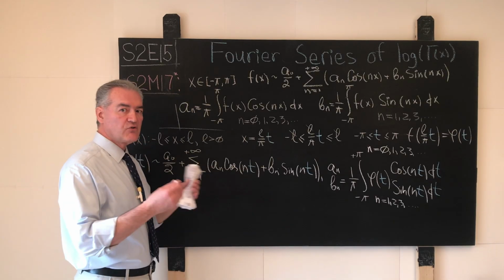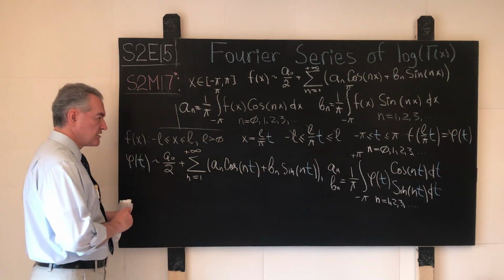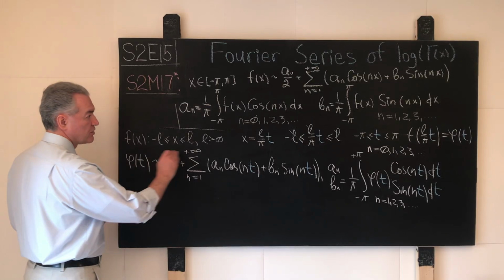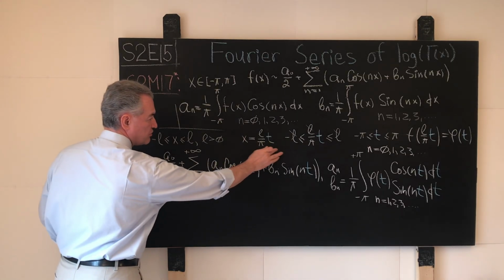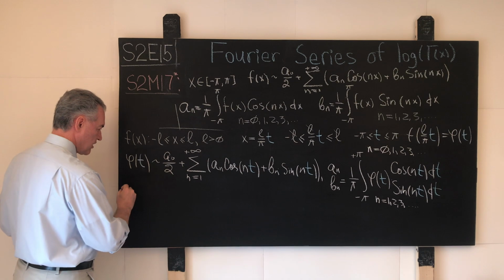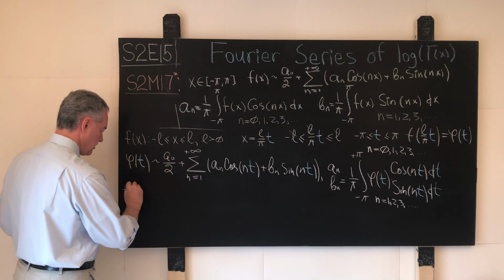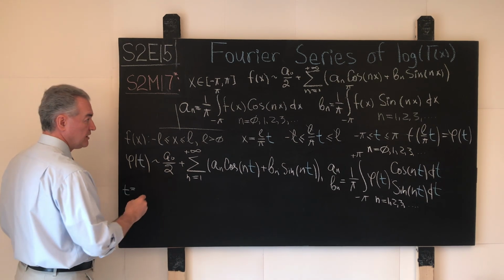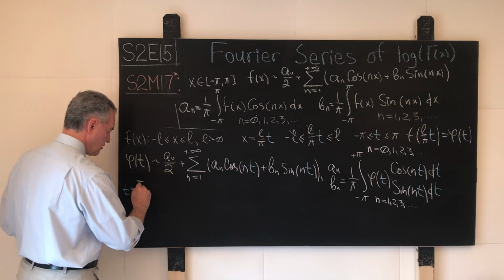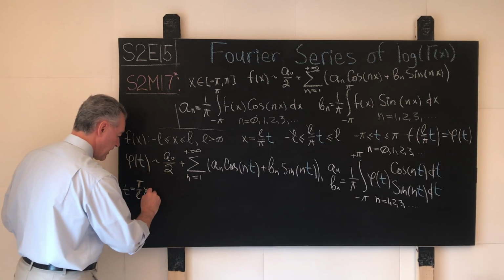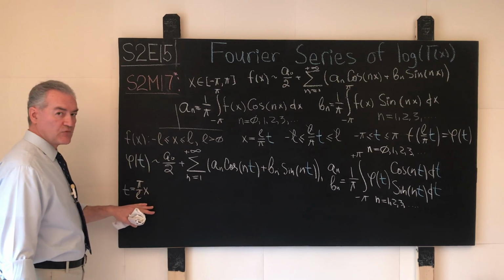Exactly, we do reverse transformation. In this case, in other words, if we go back through our original transformation and write down that t is equal to pi over L x, then what will happen?